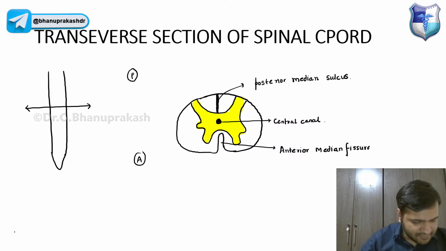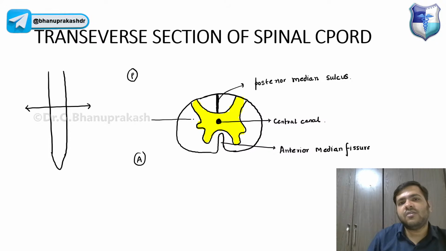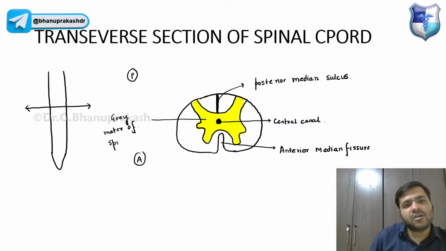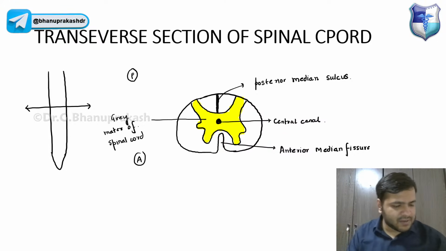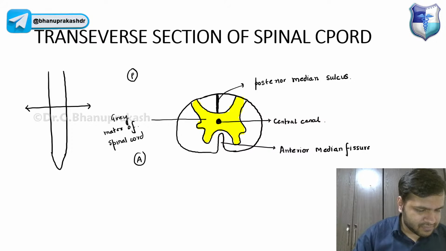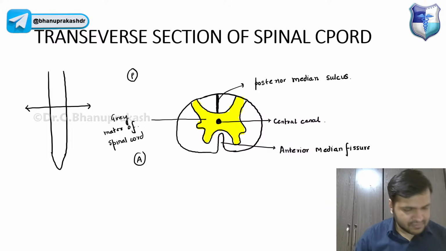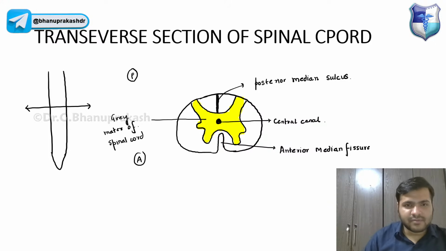Yes, it is the gray matter. Very good, Riti. It is the gray matter of the spinal cord, right? This is the yellow one. Gray matter, it is composed of what, guys? Cell body or axon? It is gray matter of the spinal cord. Is it cell body or axon, guys? Tell me.